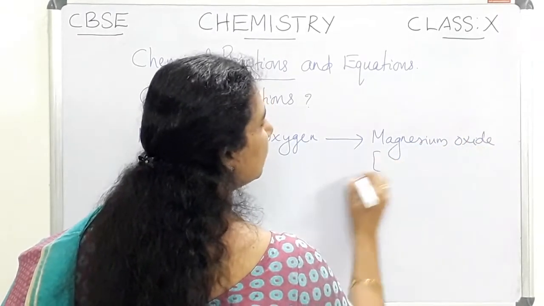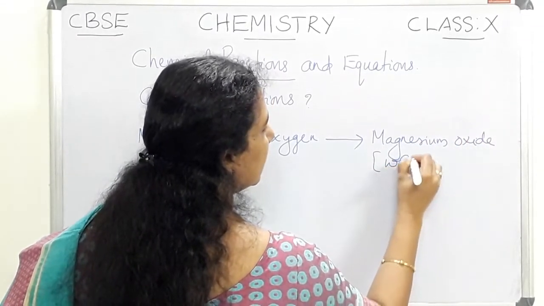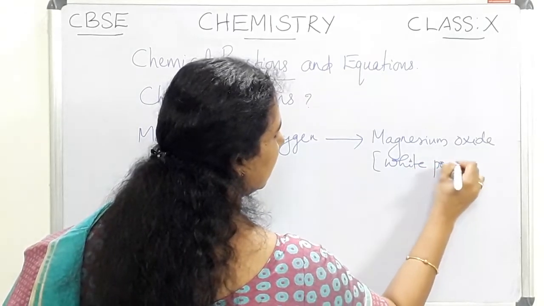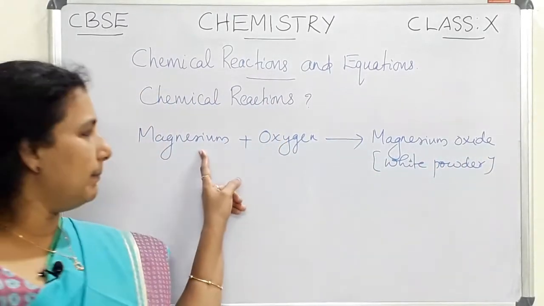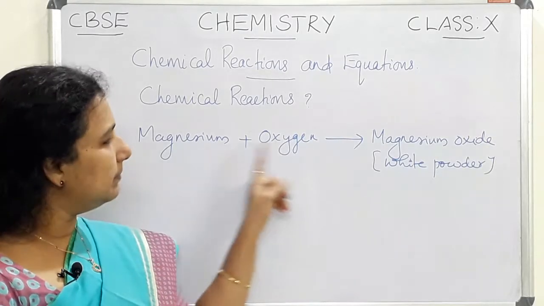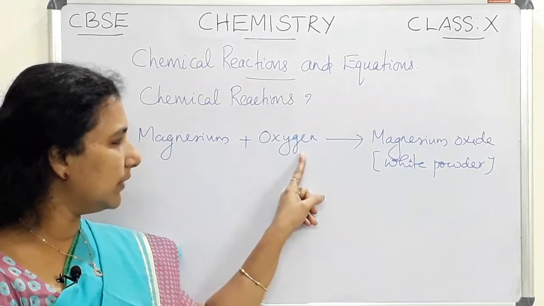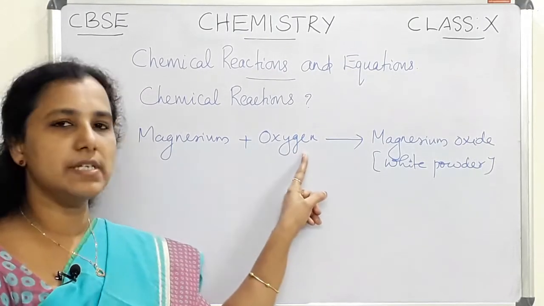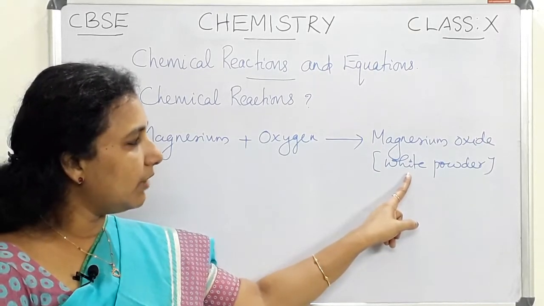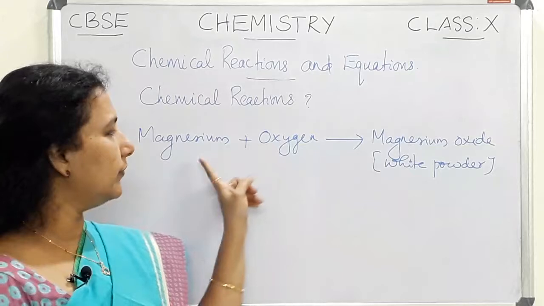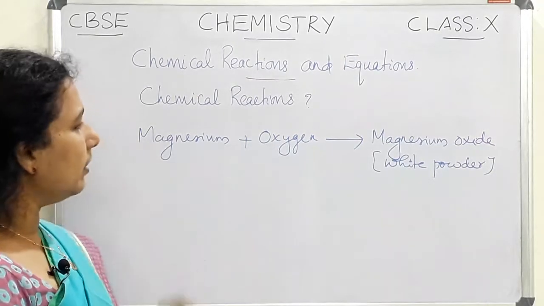Actually, magnesium oxide is a white powder. Magnesium is a soft metal. It burns in air, or we can say it burns in oxygen, and produces magnesium oxide, a white powder.